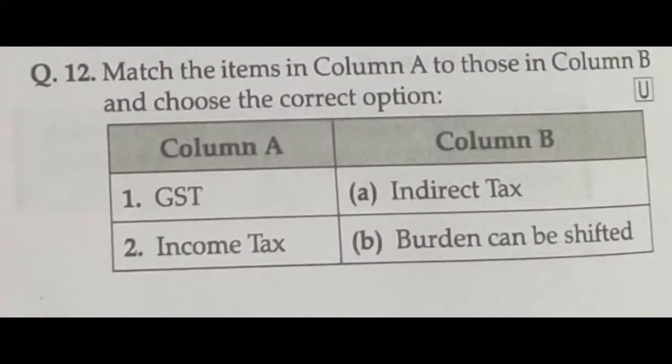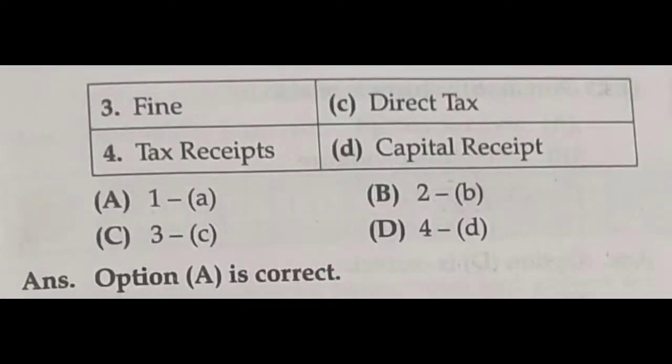Match the items in column A to those of column B and choose the correct pair. GST is an indirect tax, it is correct. Income tax, burden can be shifted? No, burden cannot be shifted. Fine, it is a direct tax? No, it is an indirect tax. Tax receipt, capital receipt? No, it is a revenue receipt. So the correct answer is GST, indirect tax. Option A is the correct answer.